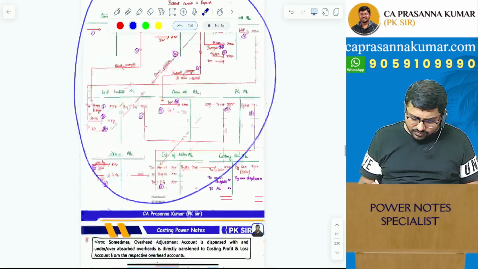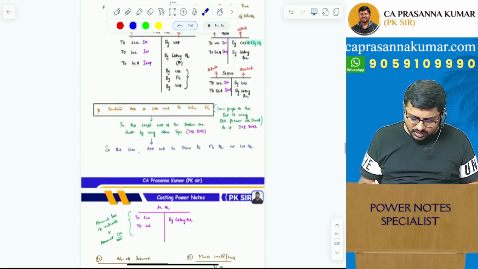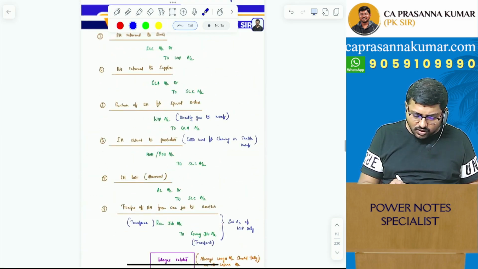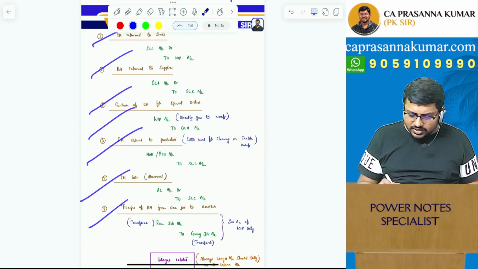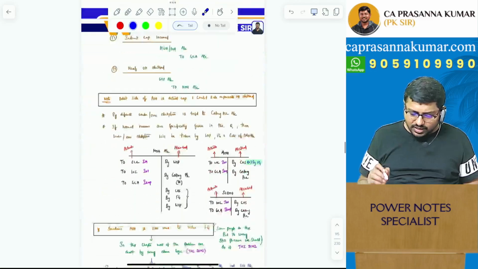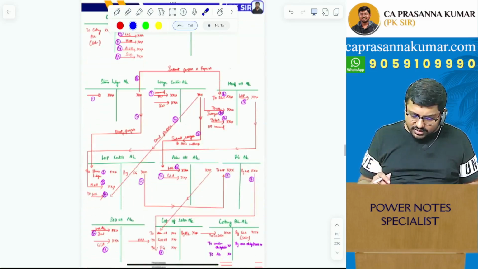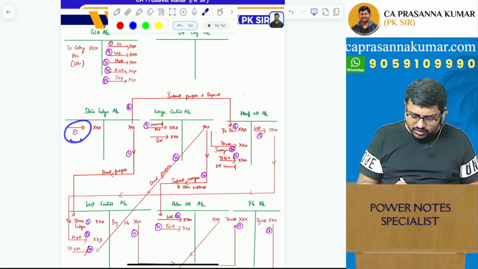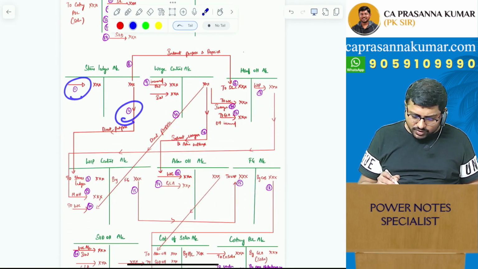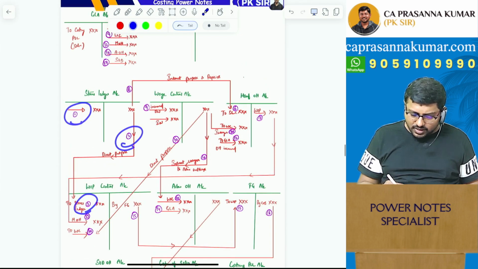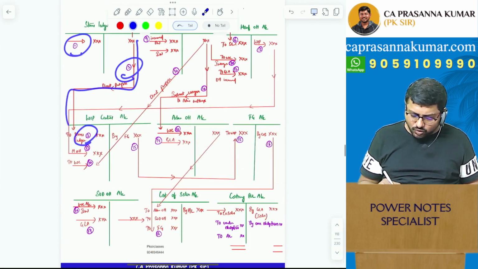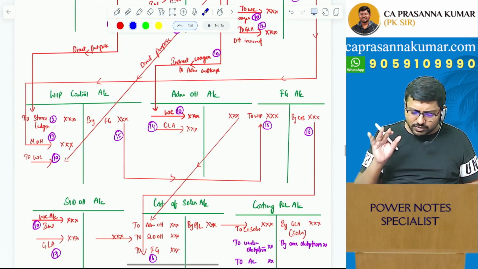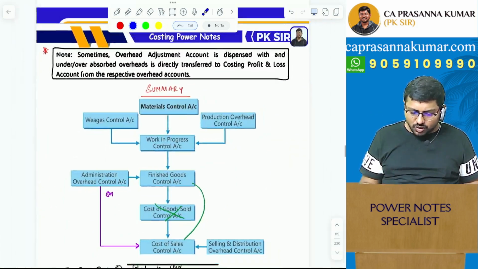Okay, here it is. You can see the entries over here, numbers 1, 2, 3, 4, 5, 6, 7, 8, situations and entries. And for that, I created a diagrammatic presentation. So entry number 1 means what is happening over here, entry number 2, what is happening over here. You understand the point? How it is going, from where to where it's going. This sort of pictorial representation really makes it much easier to actually solve the sums with respect to this particular chapter.